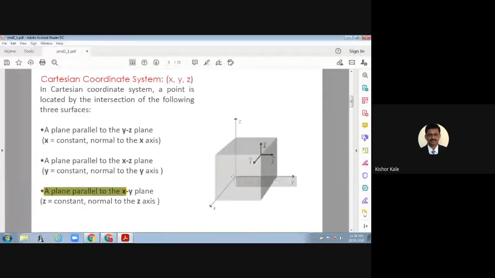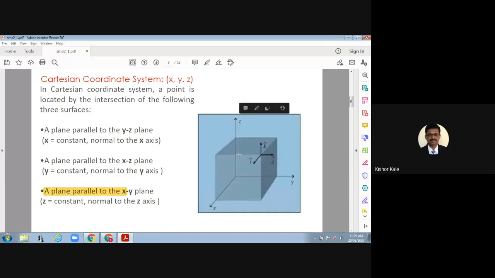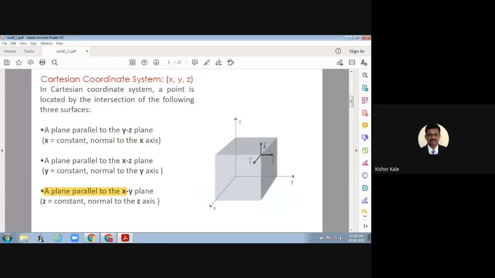So actually, the coordinate of any point, if you take any point on this cube, we can locate it by its coordinates. Now suppose you take exactly here at the center of this face. What would be its coordinate? You consider exactly the front face. What would be the coordinate of the point? If it is located exactly on this edge, at the center of this edge, what would be its coordinate? If you give me the answer, then I will assume that you have understood what we are talking about.